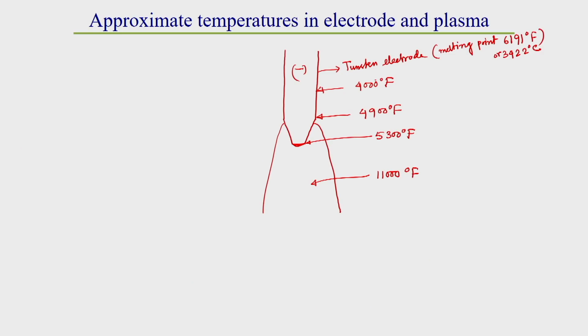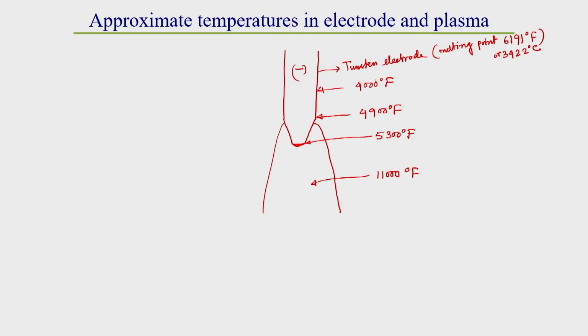That will be a defect of the material. But here the temperature does not go beyond its melting point. If it did, the electrode would melt and create some defect in the weld zone. So, we should keep our temperature within this range. If the arc temperature is within a range of 11,000 degree Fahrenheit, then we get a temperature at the cathode spot of around 5300 degree Fahrenheit, which is around 1000 degree Fahrenheit lesser than the melting point of the tungsten electrode.